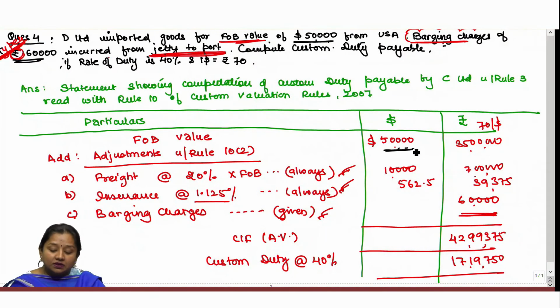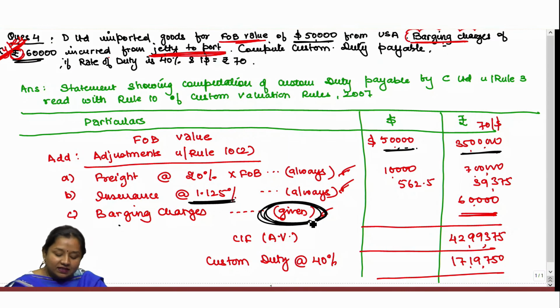Here the FOB value is given as $50,000, to be taken in rupees as rupees 35 lakh, in which adjustment has to be made under rule 10(2) even if freight and insurance are not given in the question. If freight is not given, then it always has to be at 20% of FOB, and then insurance at 1.125% of FOB. Post which, barging charges shall be added only if given in the question. That is, freight and insurance have to be added always, but barging has to be added only if it is specifically given in the question, which is 60,000 rupees to be added therein.